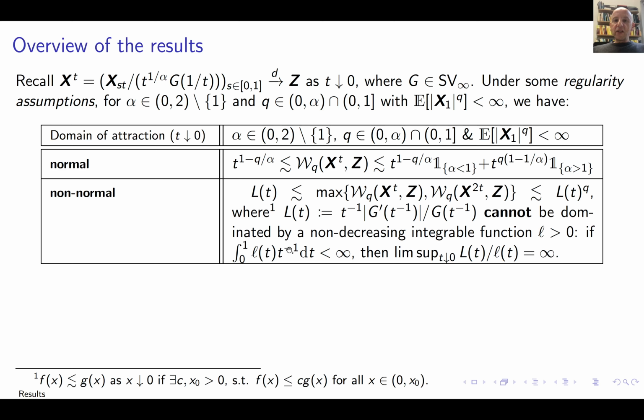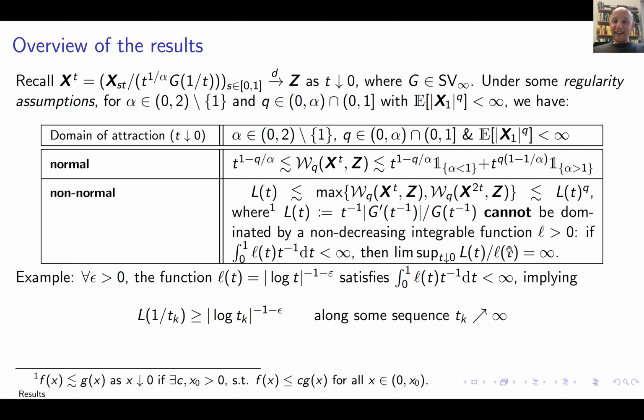So if such a function exists, then my bound dominates this L. In other words, for example, if I take L of t is 1 over log t to the power 1 plus epsilon, that's definitely integrable. Because this property holds, it means that along some sequence that goes to infinity, this lower bound here is going to be slower than logarithmic for any epsilon.